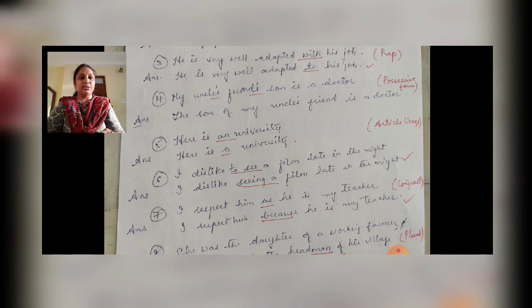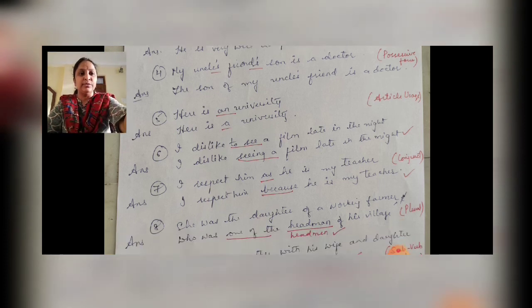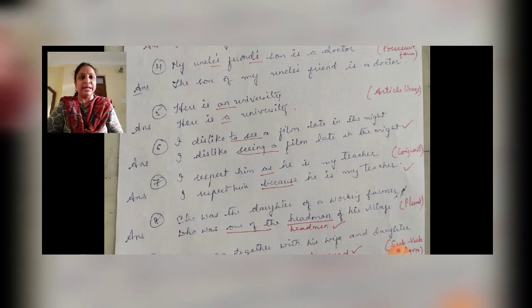And next one, here is an university. So here we have an error related to the articles usage. We already have learned in first unit or second unit that an should come before the vowel sound and a should come before a consonant sound, right? An university, though it starts with u, the letter u, the sound is y.